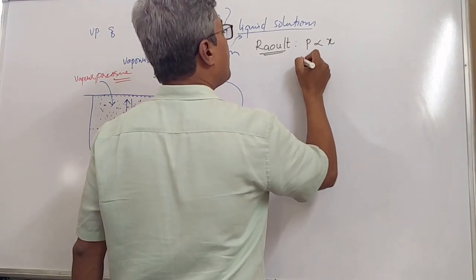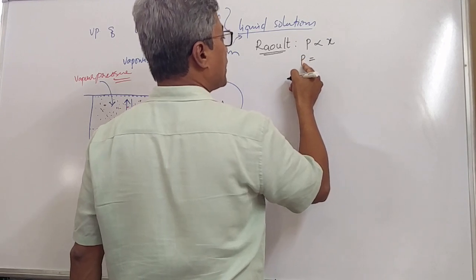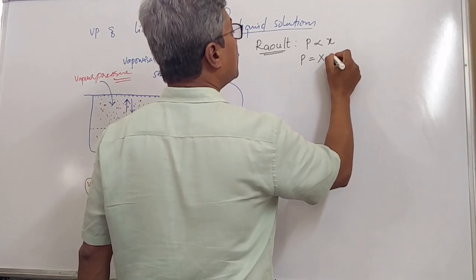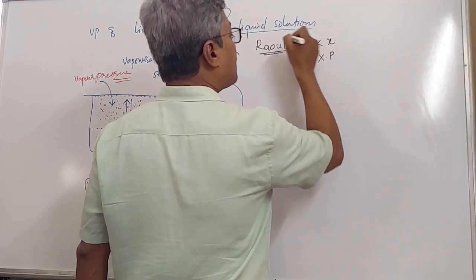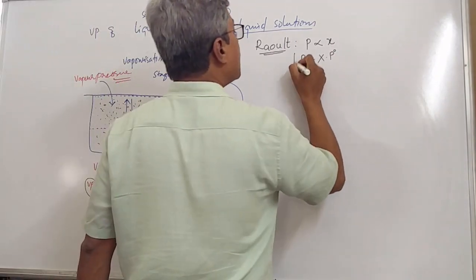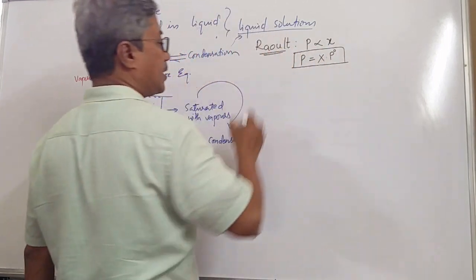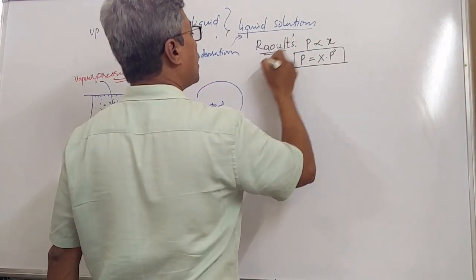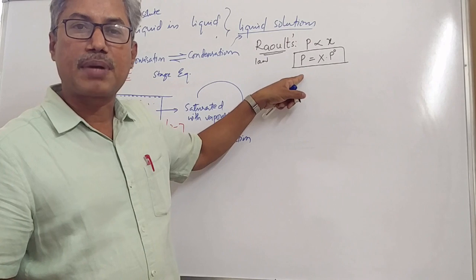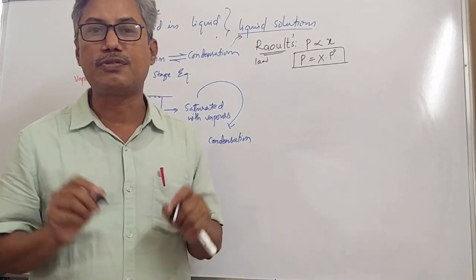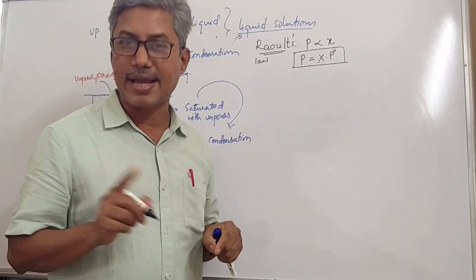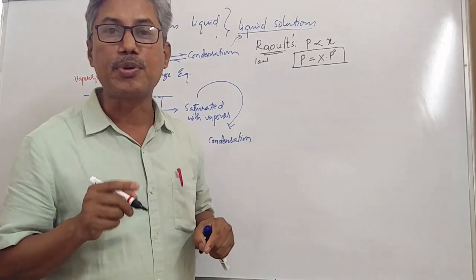Suppose this can be written as P is equal to, that is vapor pressure of one component, or we can call it partial pressure, is equal to mole fraction of the component into vapor pressure of that particular liquid if it is present in its pure form. This is the relation given by this person, therefore it's called Raoult's law. Raoult's law states that partial pressure of the component in the mixture of volatile liquids is equal to the product of mole fraction of it and its vapor pressure in the pure form.